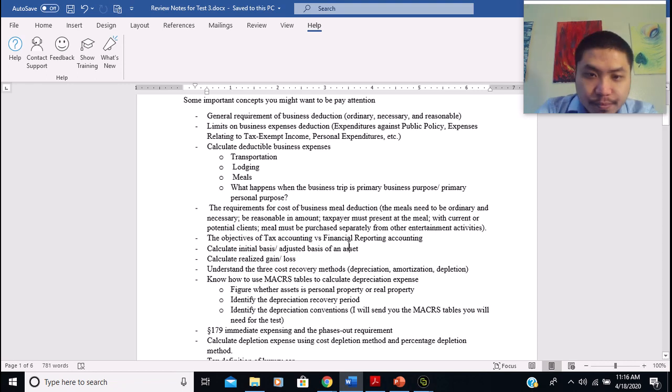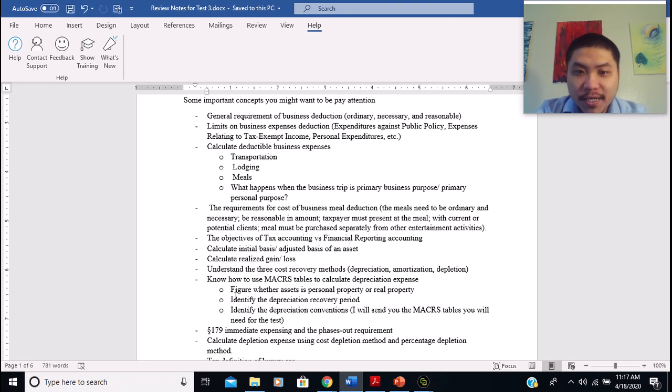All right, and then the next item, I want you to know the difference between the objectives of tax accounting and financial reporting accounting, right? As we know, for financial accounting, the purpose is to be informative to the users of the financial statements, right?